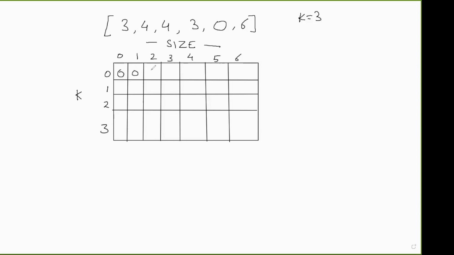So let's fill this. Now, if the size of the array is 0, that is, you are not given any price, then also you can't make any transaction, right? Then also the profit is 0. This is the size, right? So this column is also 0.